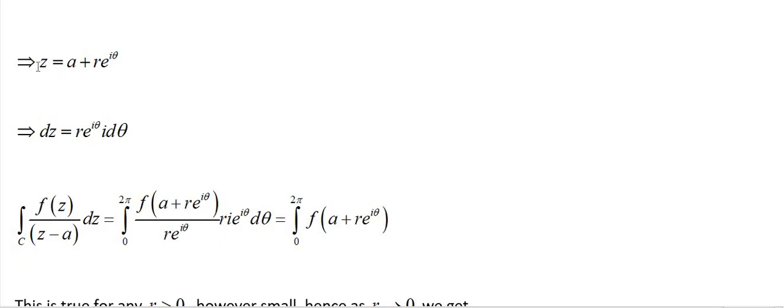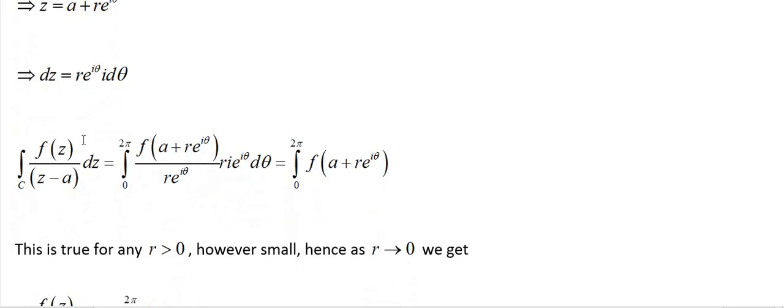The derivative of a is 0 because a is a constant center, and R is also constant. Differentiating with respect to θ, e^{iθ} gives e^{iθ} times i, so dz = iR e^{iθ} dθ.